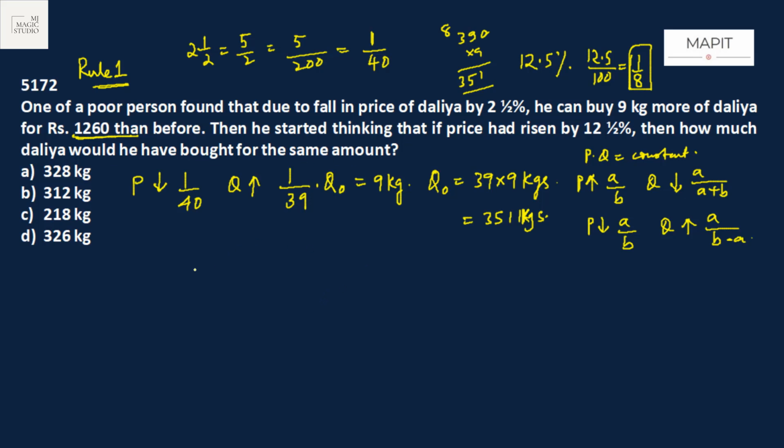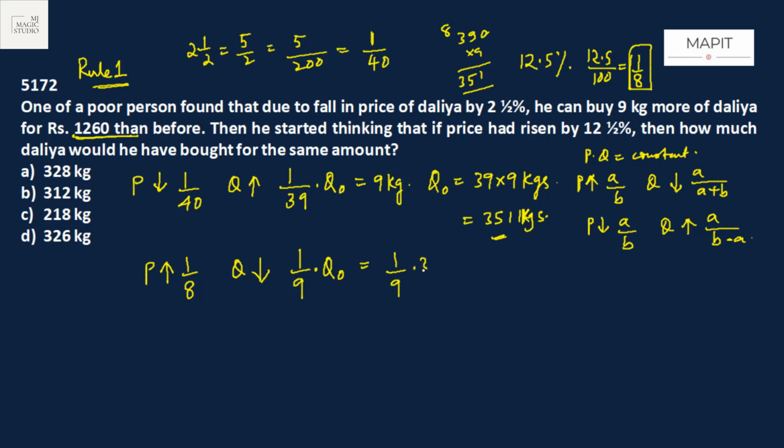For this we need to know the initial price, or Q0 can also help us. We can again use this rule 1. Price in this case increases by 1 by 8, then Q will come down by 1 by 9, sorry, 8 plus 1 is 9. 1 by 9th of Q0.